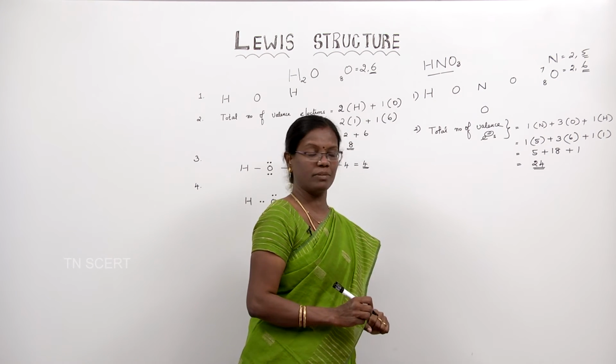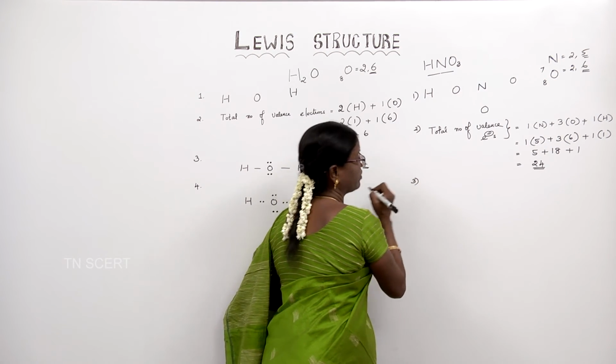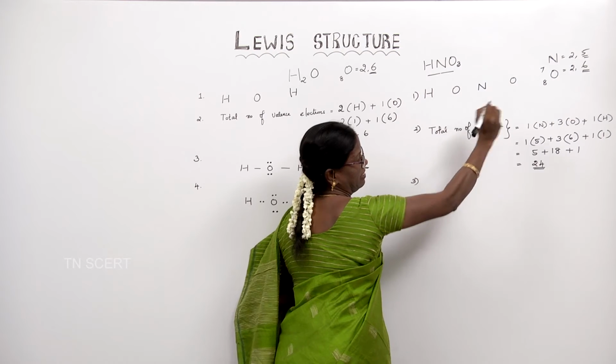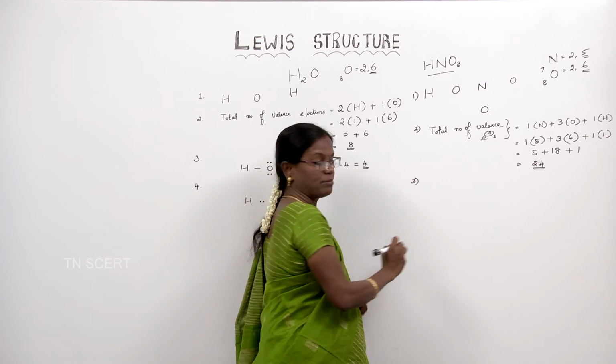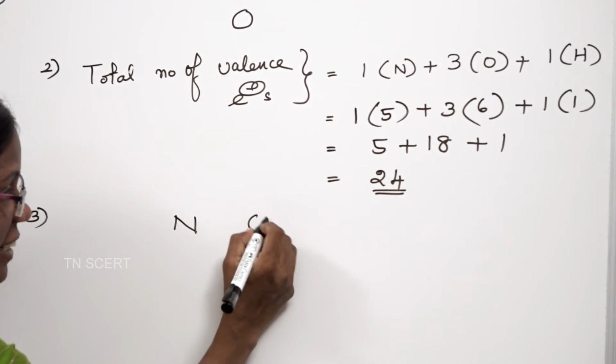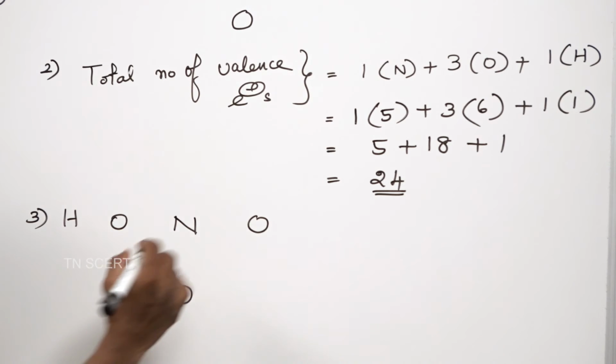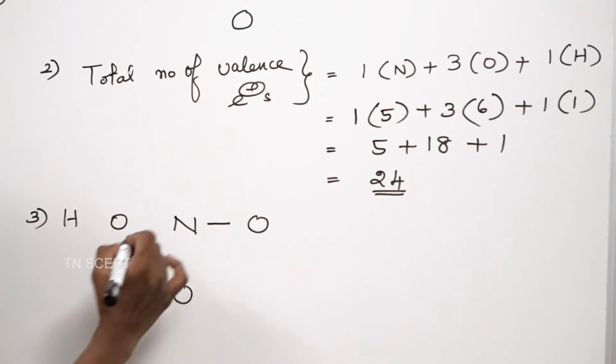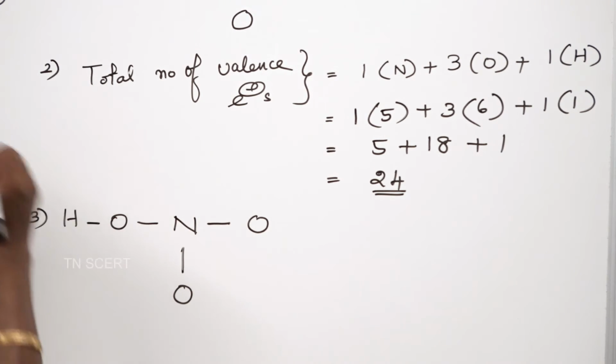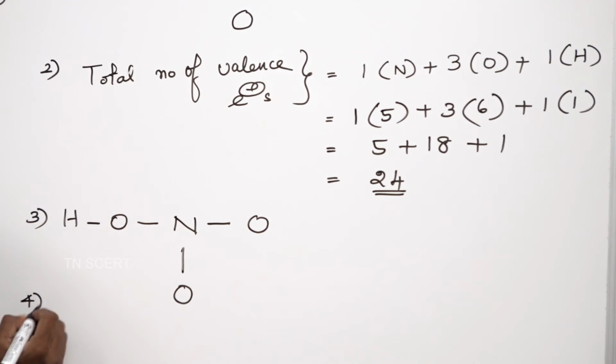What is the third step? Third step is we have to write a bond between all these atoms. So, I am writing the structure once again, nitrogen with the 3 oxygen around it and here one oxygen. Let us put a bond between the atoms. So, here one bond, here one bond, here one bond, here one bond. What is the fourth step we have to do?